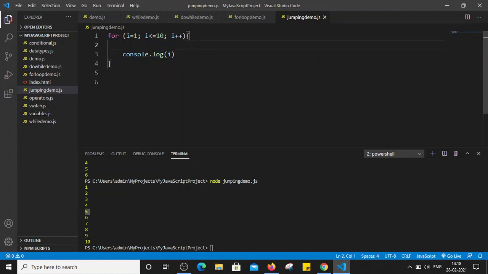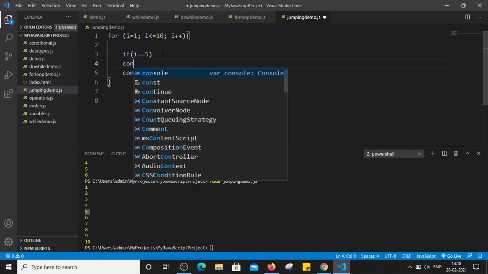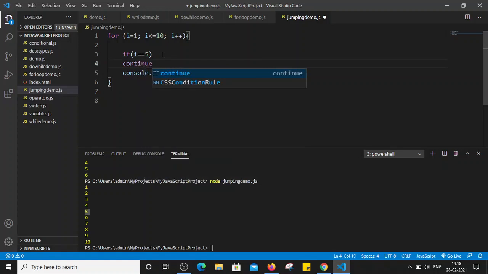So by using continue, again I will use if i is equal to 5, then we can simply use continue, semicolon. Now what will happen here? As soon as i becomes 1, the flow will start, right? So i is equal to 1. Now since i is equal to 1, it will not enter these two statements. It will not execute this statement. It is printing the value of i, so it will print 1 here, right?